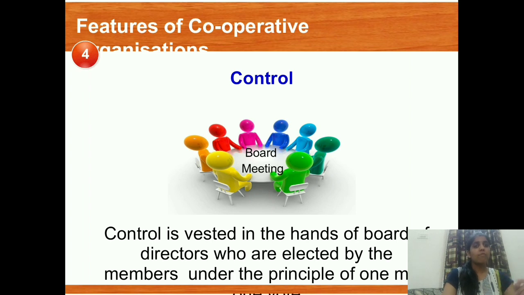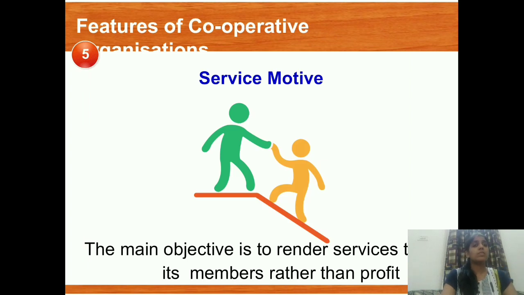Means each man will have one vote. So with that one man, one vote, the control lies in the hands of directors, and the directors are being elected by the members themselves. So the control lies in the hands of the directors. Fine. And the last feature that you have is service motive.